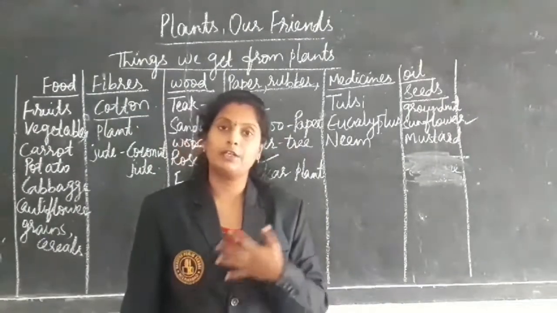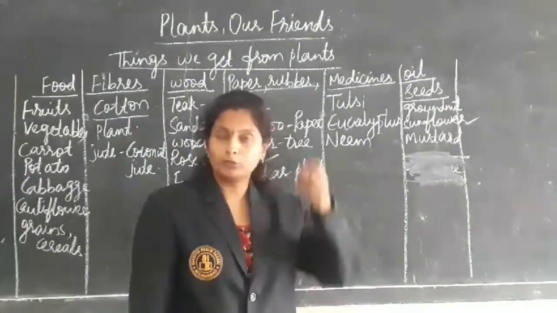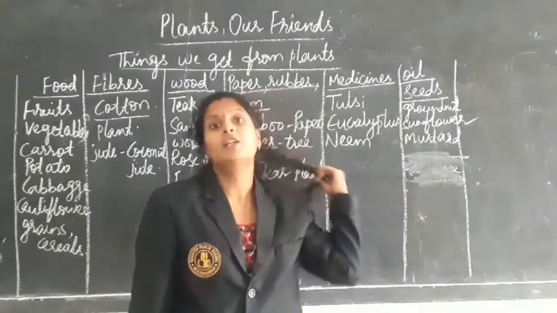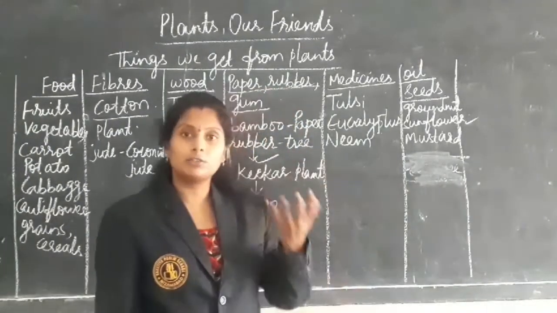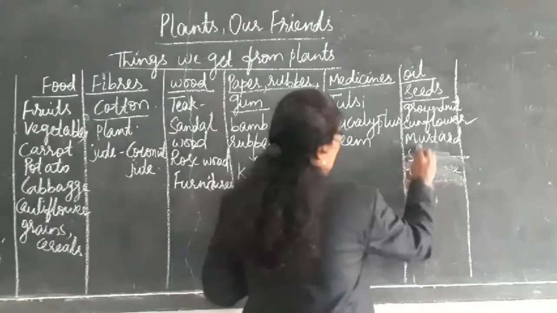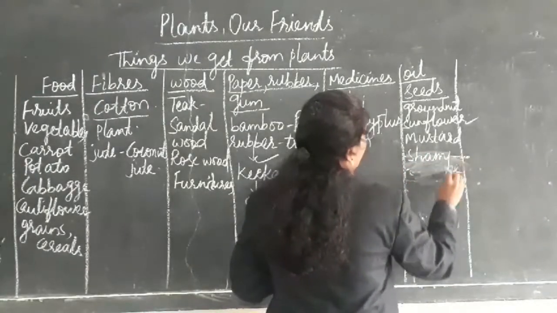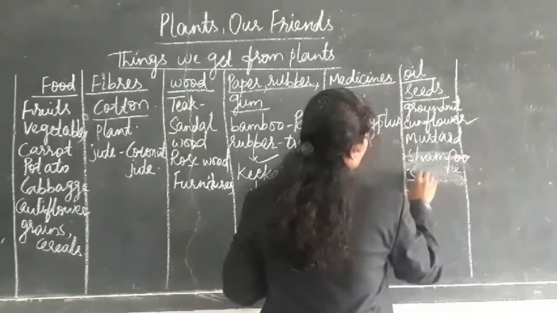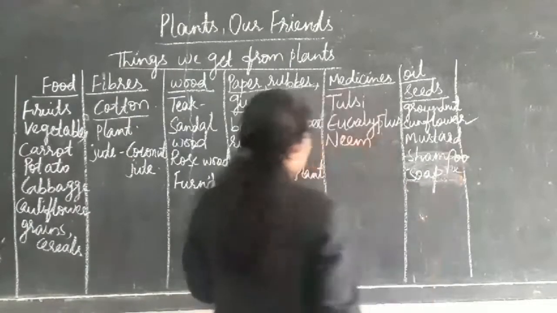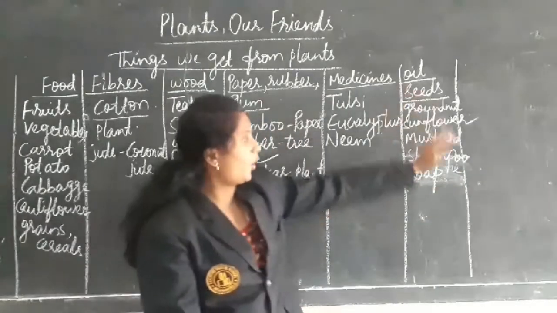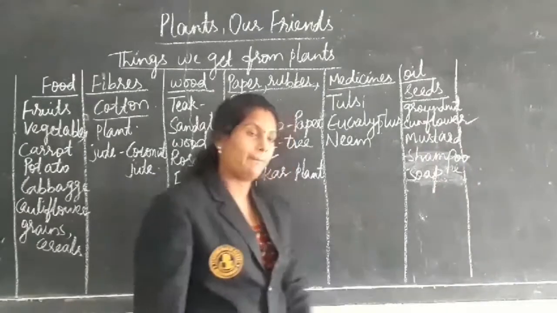To clean our body, we use soap. To wash our hair, we use shampoo. This oil is also used in making shampoo and soap. Okay, this is about the oil from the seeds of a plant.